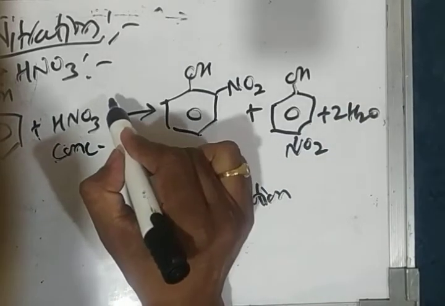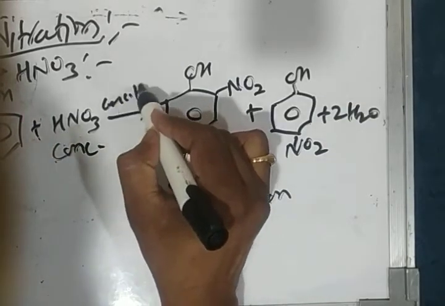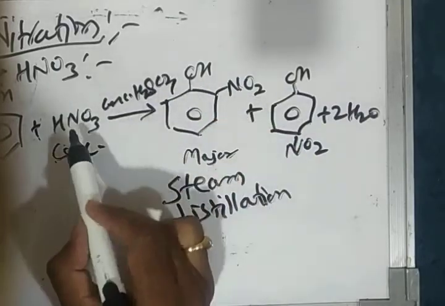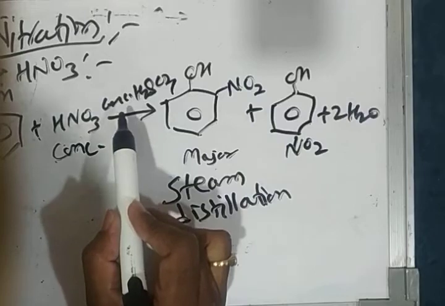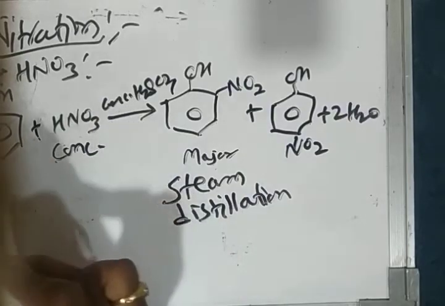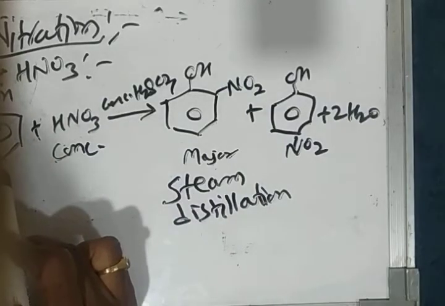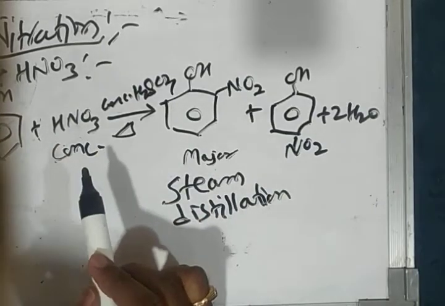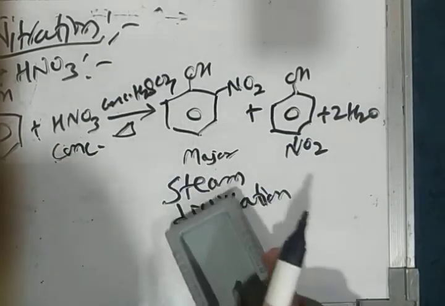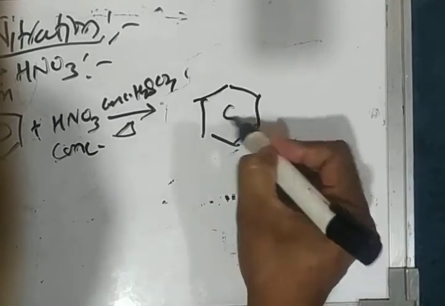In presence of concentrated sulfuric acid, the mixture of concentrated nitric acid and sulfuric acid is known as nitrating mixture. Means phenol on heating with nitrating mixture undergoes trinitration, giving 2,4,6 trinitrophenol. The compound can be written like this.